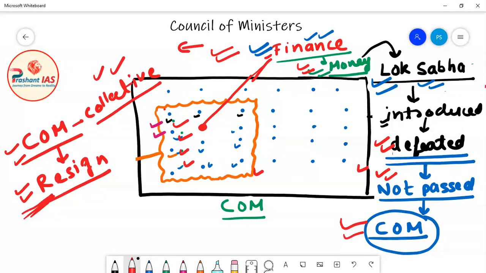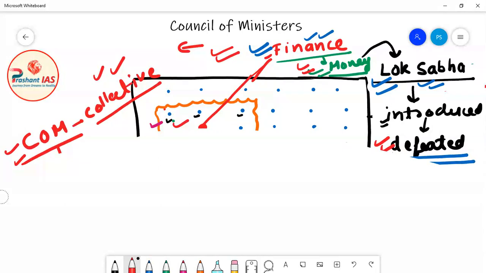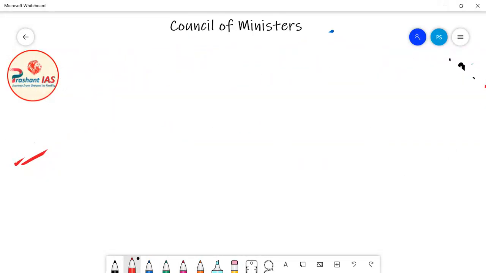So friends, on the basis of the above discussion, we can conclude that the entire council of ministers is collectively responsible to Lok Sabha. Now this also means that the entire council of ministers will stand together.